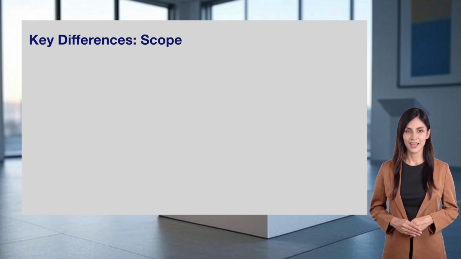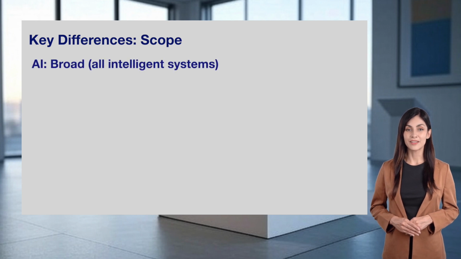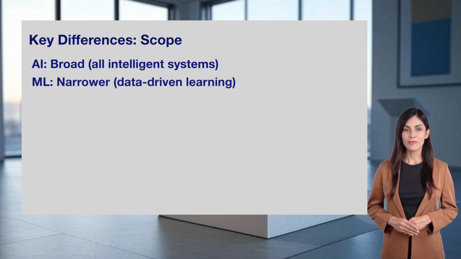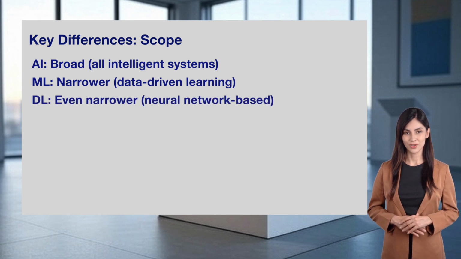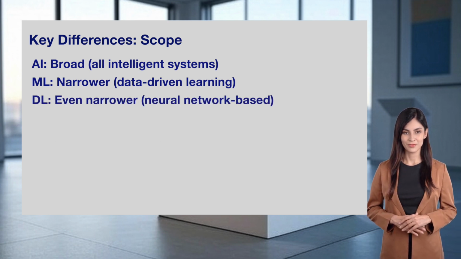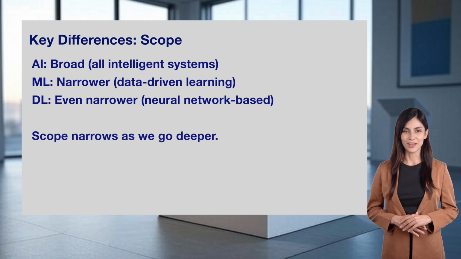Let's compare AI, machine learning, and deep learning by their scope. AI is the broadest. It includes all intelligent systems, from simple rules to advanced learning. Machine learning is narrower, focusing on data-driven learning without explicit programming. Deep learning is even narrower, relying on neural networks for specific, complex tasks. The scope narrows as we go deeper, but each level adds more power and complexity to what machines can do.